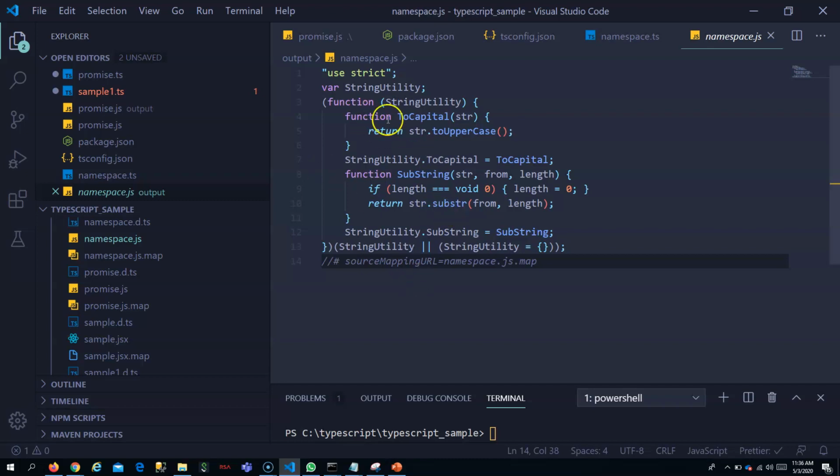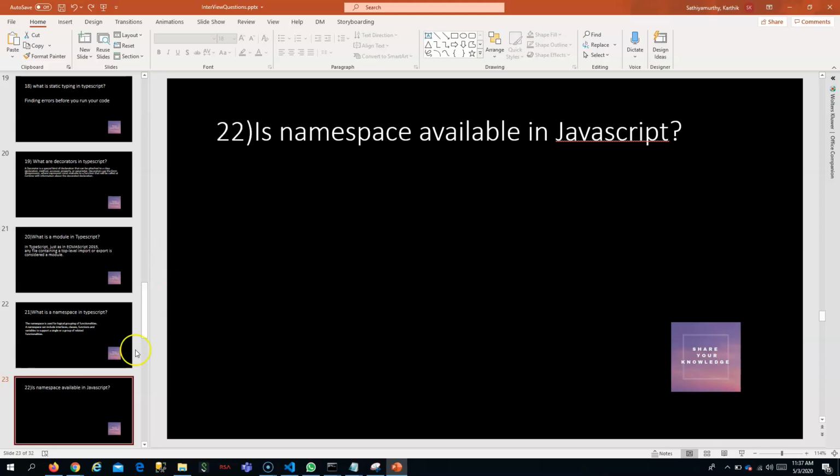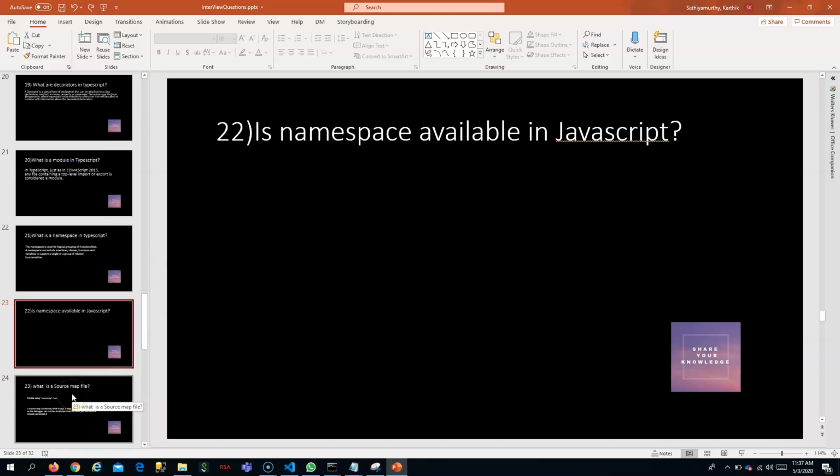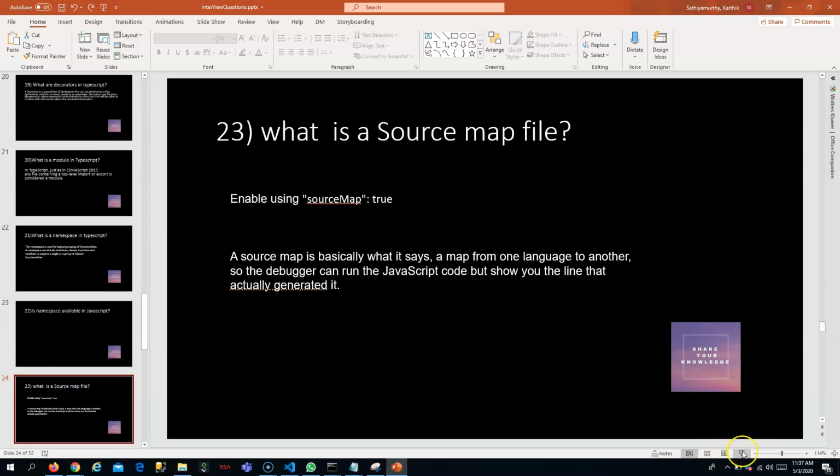So we convert the namespace something like this. It is for creating its own scope. Within that own scope, that namespace will be available. Only it is like a public variable. This is only exposed outside, and only through this you can access these two, capital and substring. So this namespace is not available in JavaScript. This is what I want to tell you.